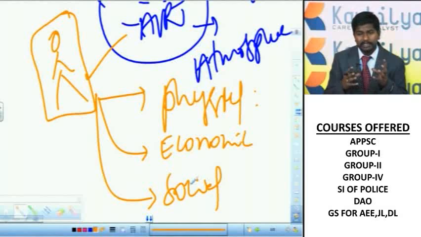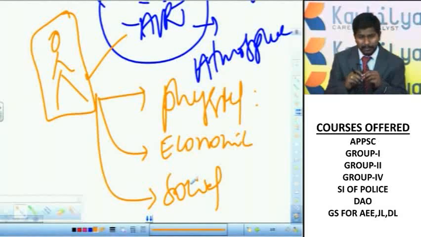Then at the end of Indian geography we'll go to Indian human geography or social geography, where we will basically discuss the size of India's population and its distribution, the largest populated states and least populated states, population density, sex ratio, then the different religions in India and their composition, and different languages in India and their composition, and all these things. If you read AP geography in the same perspective, AP physical and economic aspects, that means important landforms in AP, important mineral resources and their distribution in AP, then the population of AP and its details, that is enough for AP geography.